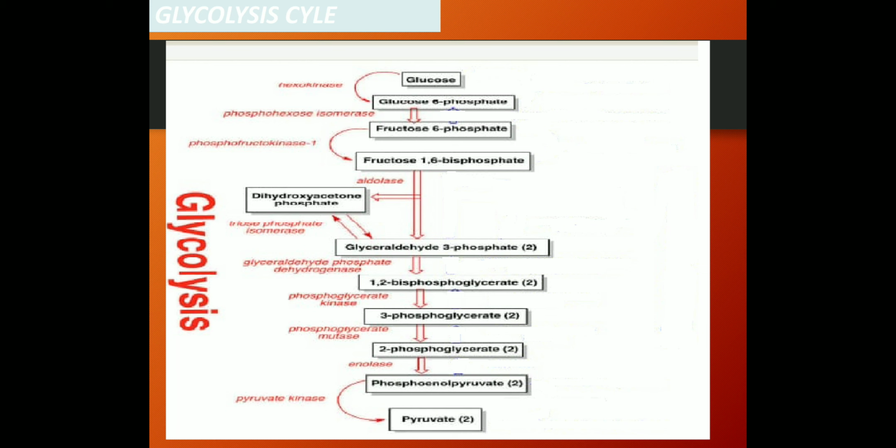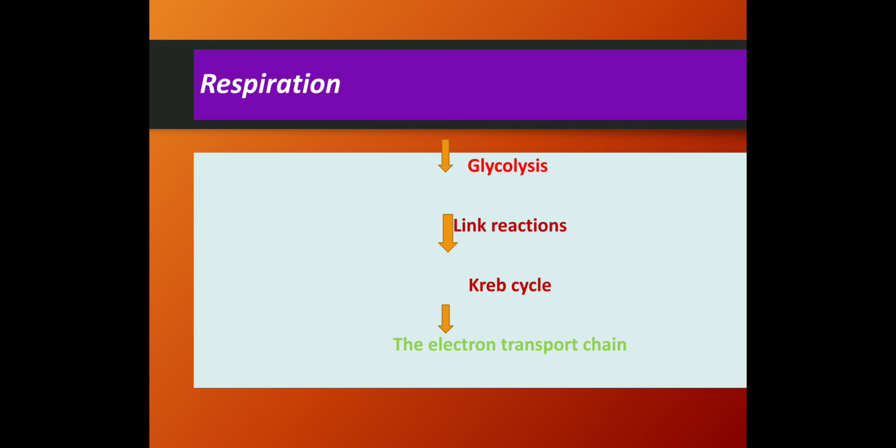And then 2-phosphoglycerate is converted into phosphoenolpyruvate by using the enzyme enolase. And it's the last process. The phosphoenolpyruvate is converted into pyruvate by using the enzyme pyruvate kinase. The enzymes are very important. In respiration, glycolysis is the main process: glycolysis, then the link reaction, then the Krebs cycle, and then the electron transport chain.